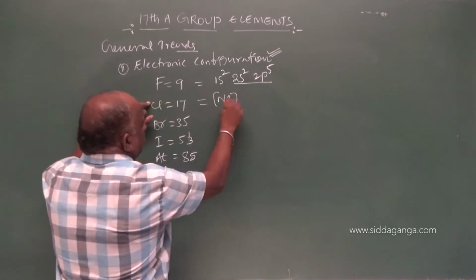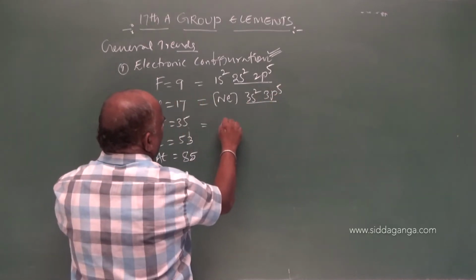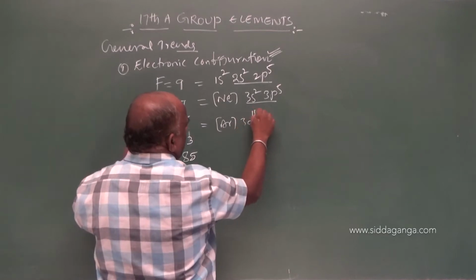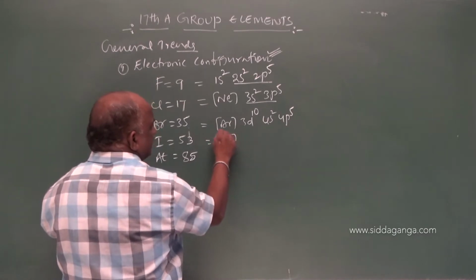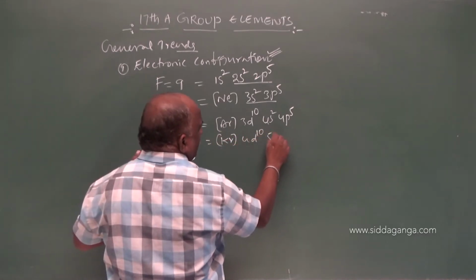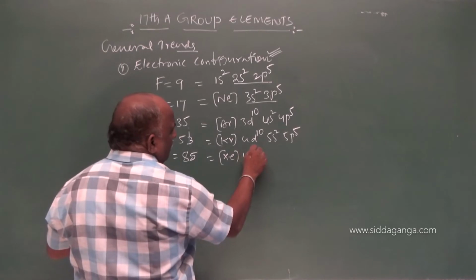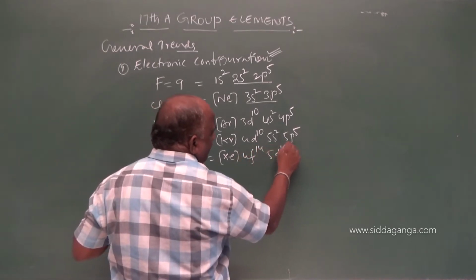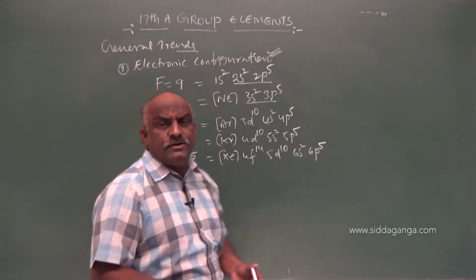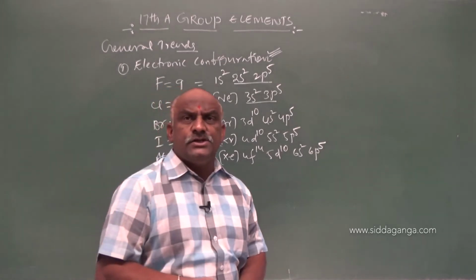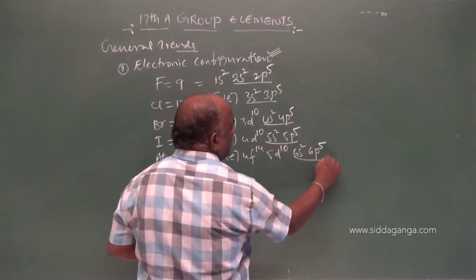While coming to the chlorine configuration, neon 10, 3s2, 3p5, while bromine is argon 18, 3d10, 4s2 4p5. Next is krypton 36, 4d10, 5s2 5p5. While going to xenon 54, 4f14, 5d10, 6s2 6p5.